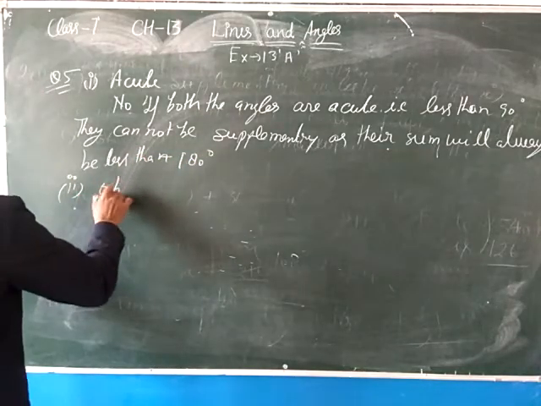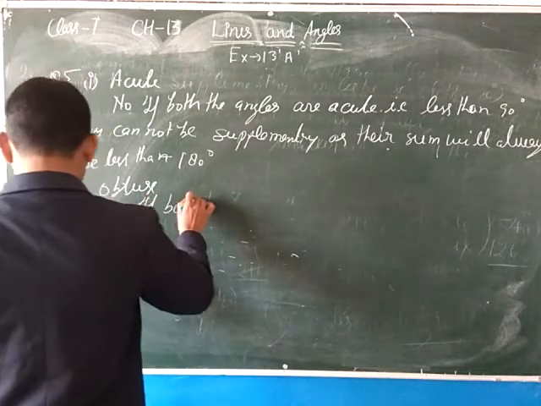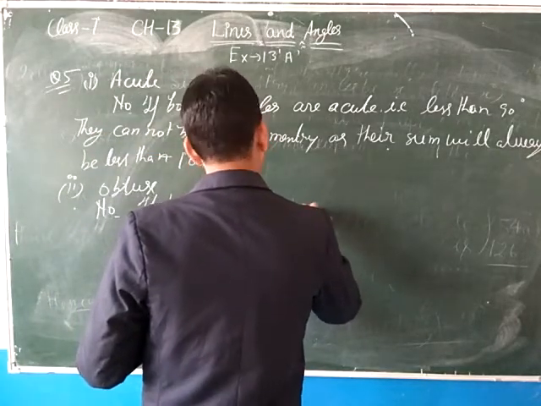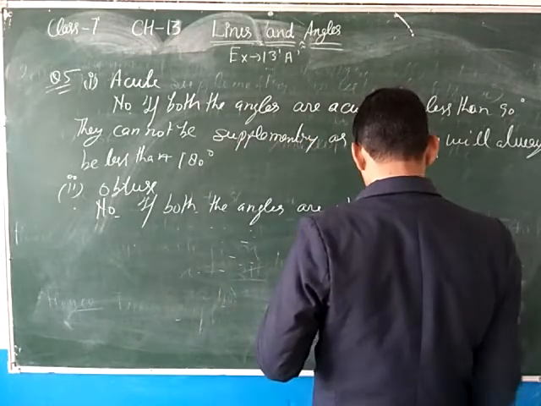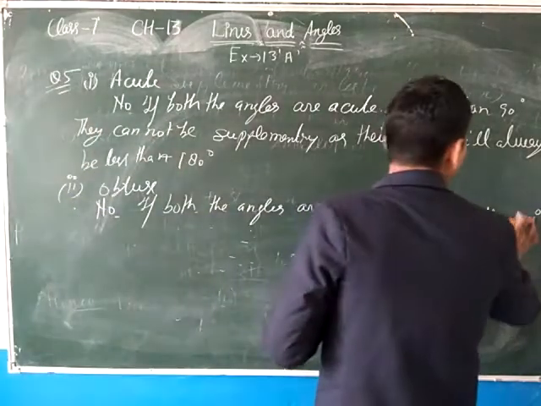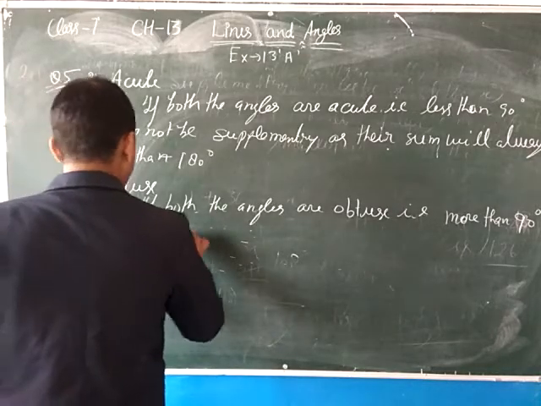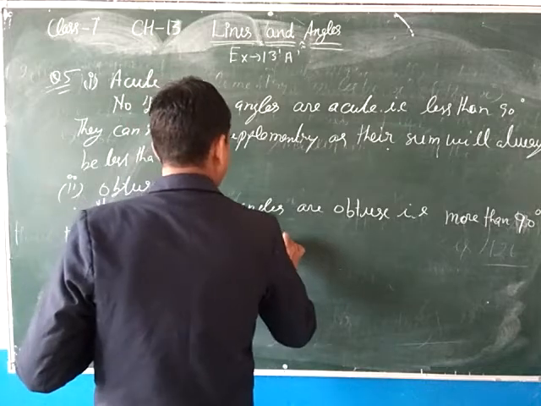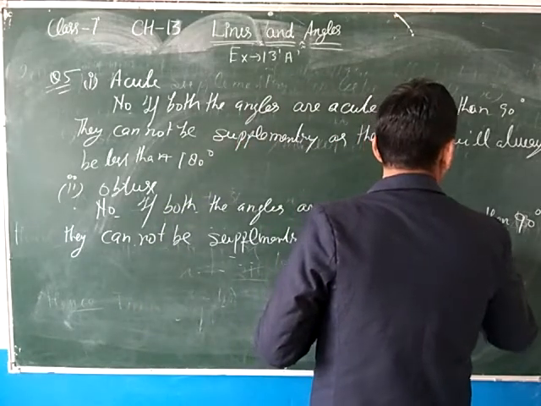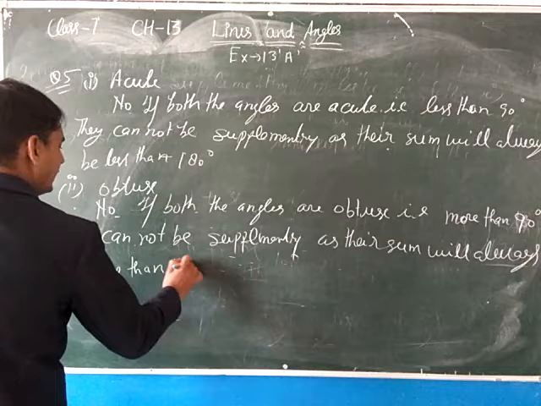Second case, obtuse. No, because if both the angles are obtuse, that is more than 90 degree, their sum will be more than 180 degree.